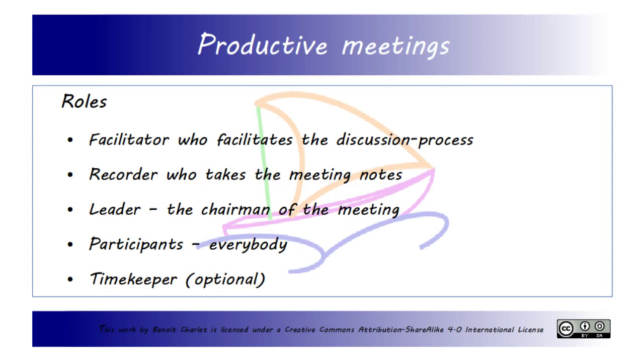Assign roles. At least four important roles are played in any well-run meeting. Facilitator, who facilitates the discussion process. Recorder, who takes the meeting notes. The leader, the chairman of the meeting, and the participants. That means everybody. Some add a fifth role, the timekeeper.